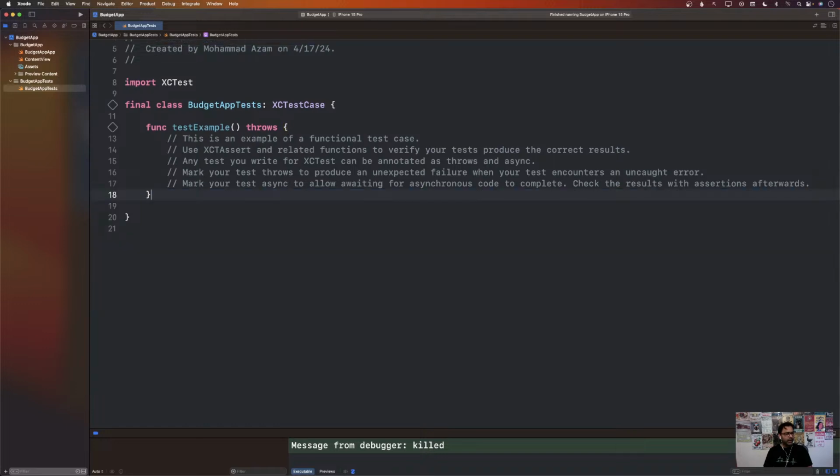Is the font size okay? I think it's pretty big font for me at least. But is the font size okay for you? All of you, you can go ahead and type something in the chat, so I'll know if the font size is good. It should be good. It's pretty big.